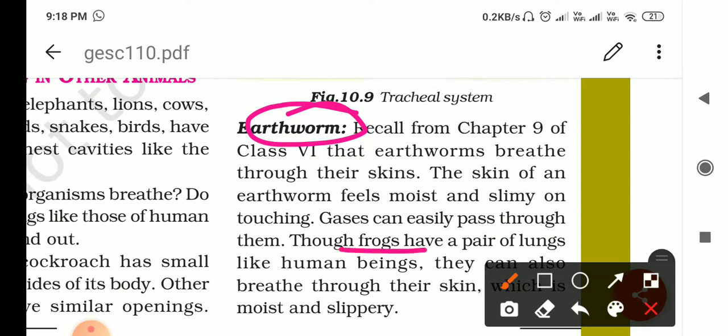Okay, then about the frog, lungs and skin, both modes of respiration are there. If it is on land, then it respires through the lungs, and if it is in water, then it respires through the skin.